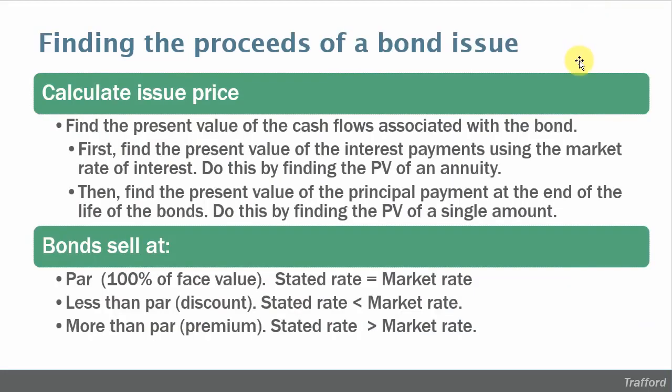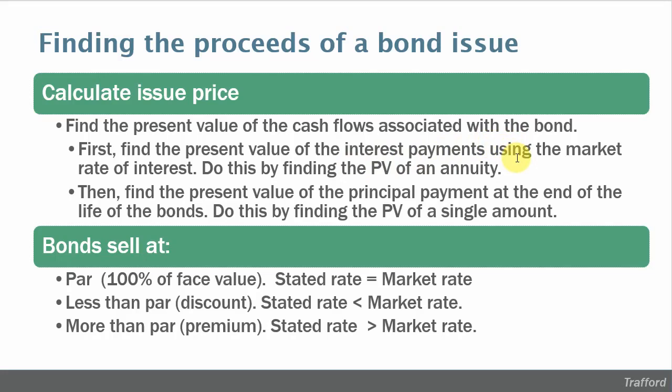So here's a summary of what I've talked about previously as to how we will be able to calculate the issue price of a bond. To get the issue price of the bond, you're going to be looking at the present value of all of the cash flows associated with the bond. That would be the present value of the interest payments, and we'll discount those interest payments using the market rate of interest.